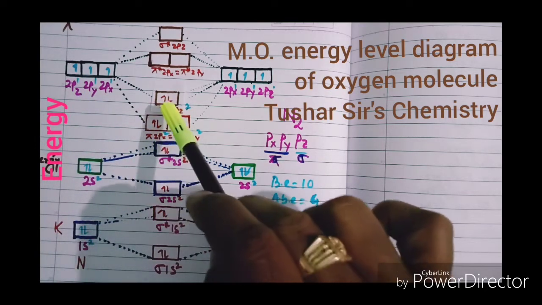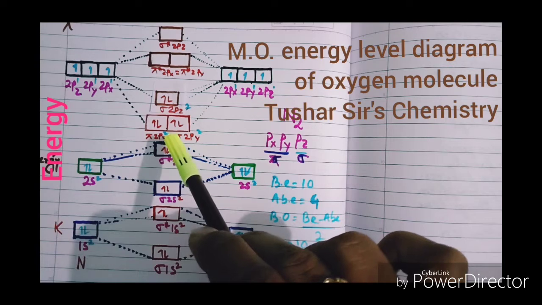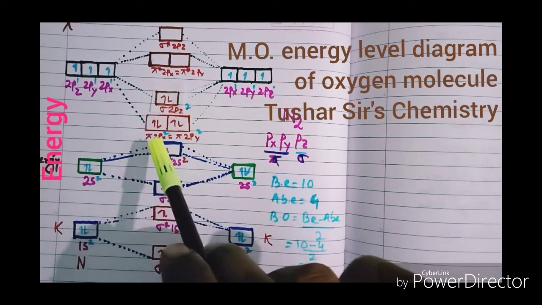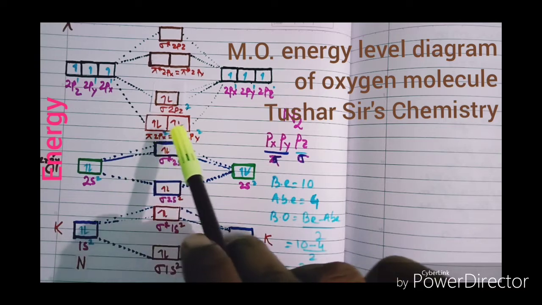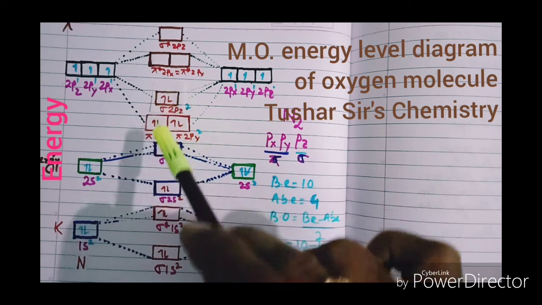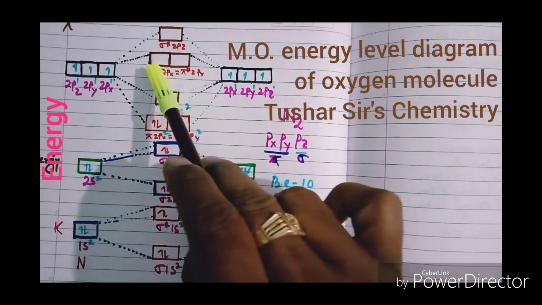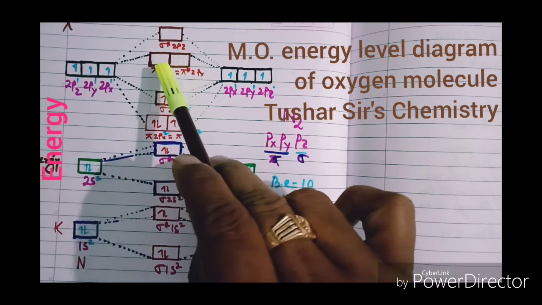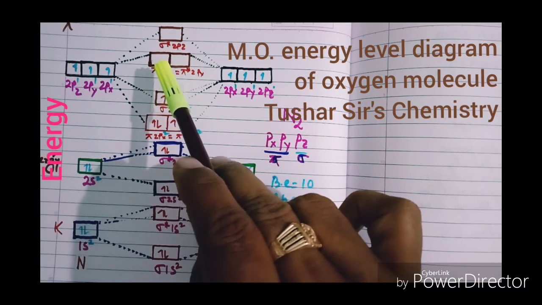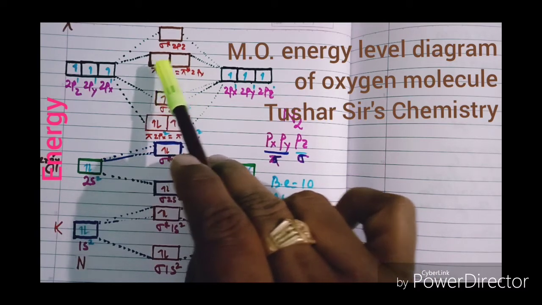These MO orbitals will exchange their position. Pi 2px2 and pi 2py2 will go up and sigma 2pz will come down. And these two antibonding pi star orbitals contain 1 electron each.